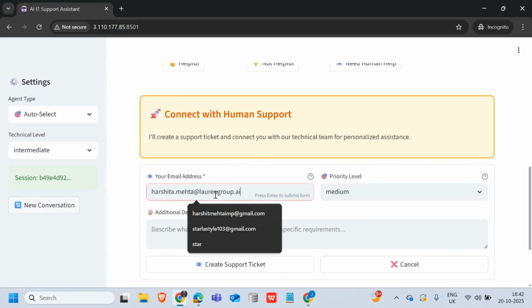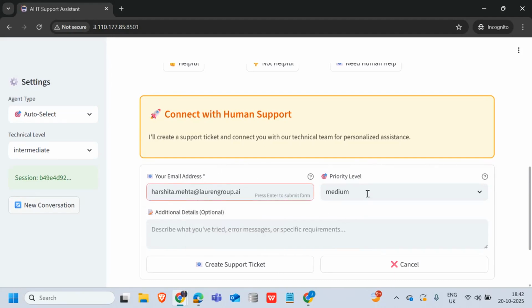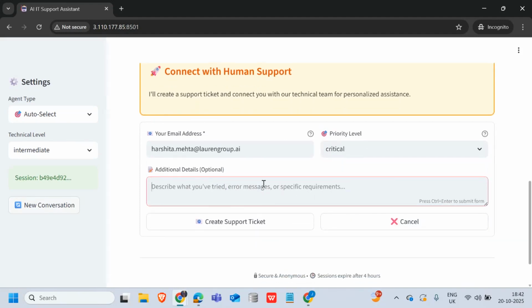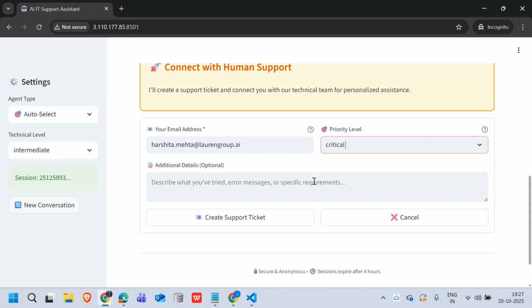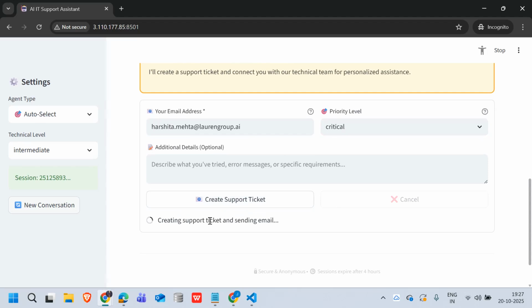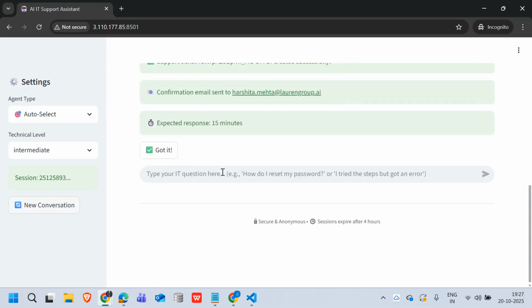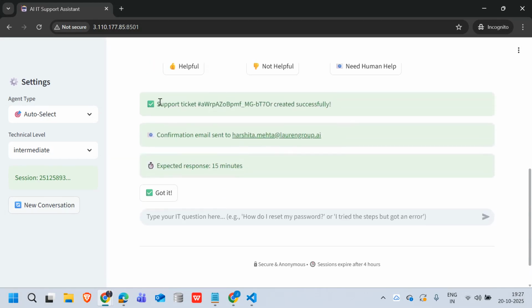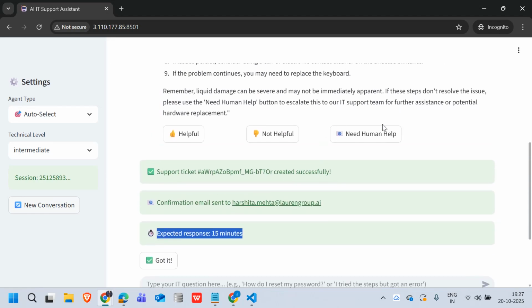Here you have to give your email ID and then you can assign the priority level. I'll give critical. You can also describe whatever you have tried, error messages, etc., and then create support ticket. This is going to send an email to both the user, to your ID, as well as to the agent's ID. Now you can see that the support ticket is created successfully, confirmation email sent to user, and the expected response is 15 minutes because it is critical.